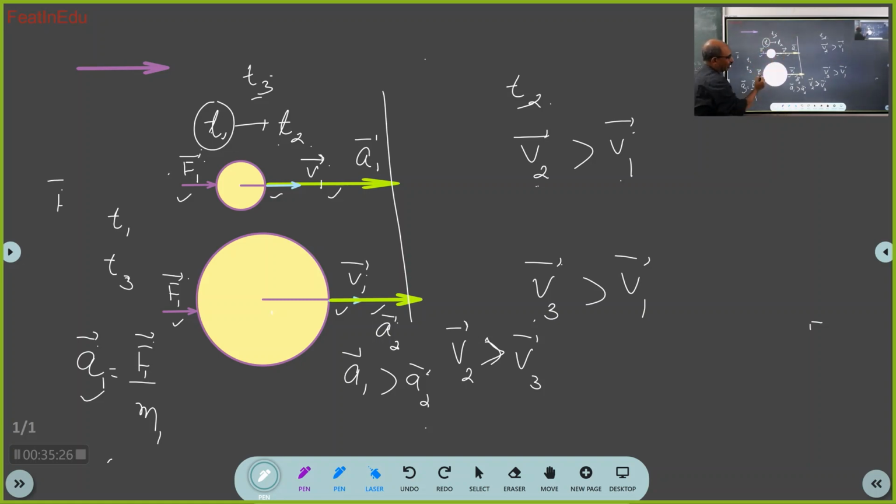What changes should I make in these vectors? Which vector will change? Will this vector change? No, sir, because I told you this is the same. Will the acceleration vector change at time t3? No, sir. Why will it not change? Because at time t3, force and mass are the same. You should relate like this.